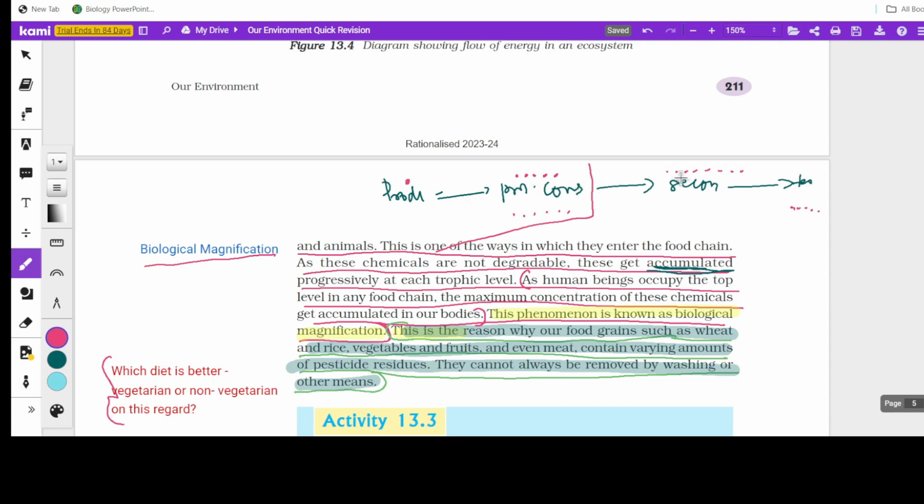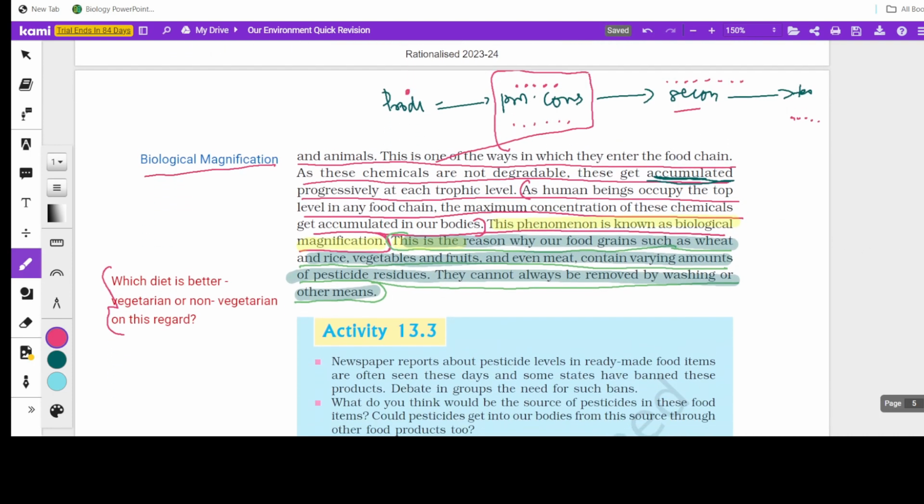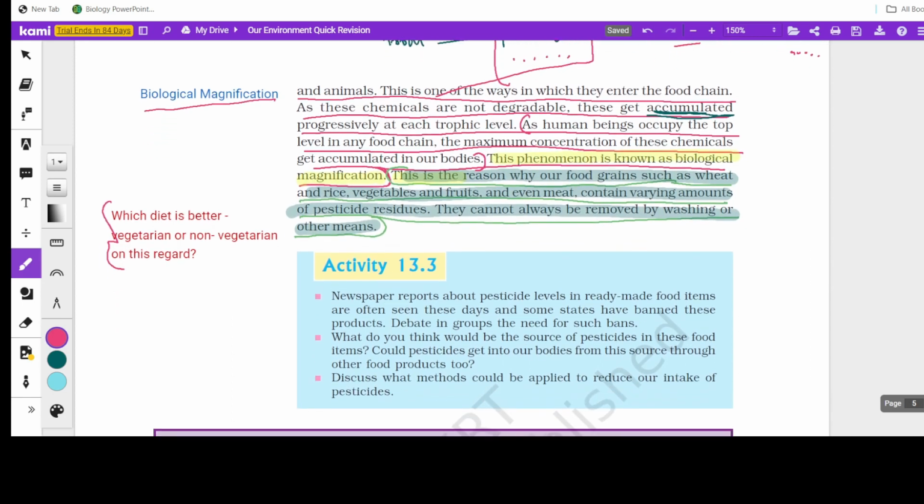If we are the secondary consumers eating the primary consumers, then the accumulation will be more. Or if we are the tertiary consumers eating the secondary consumers, again the accumulation will be higher. So in that regard, we are better to be the primary consumers feeding directly on the producers. So the biological magnification will be less in our body.